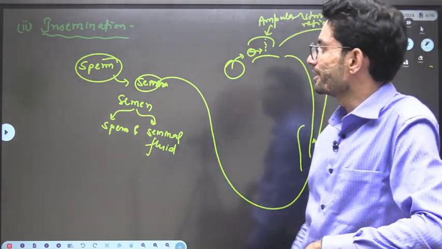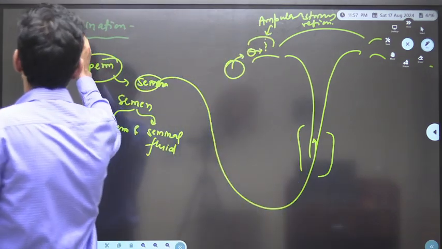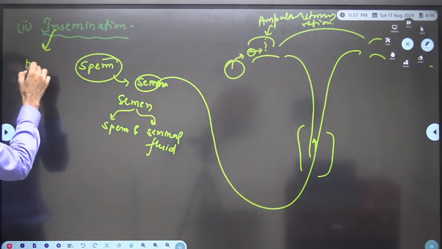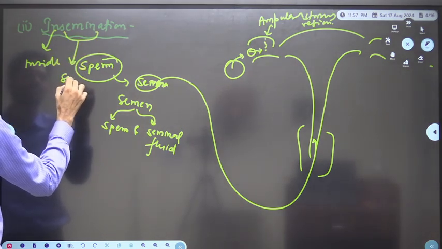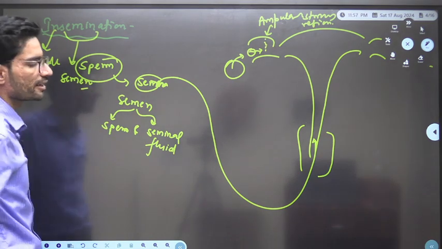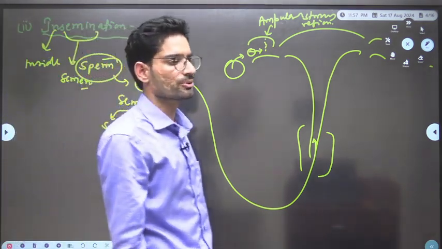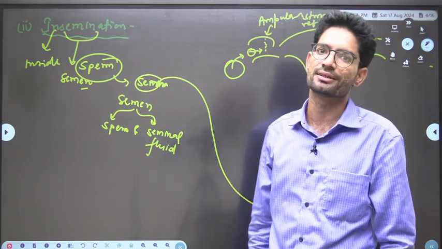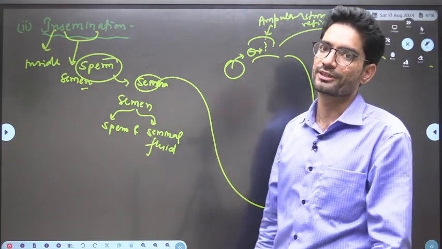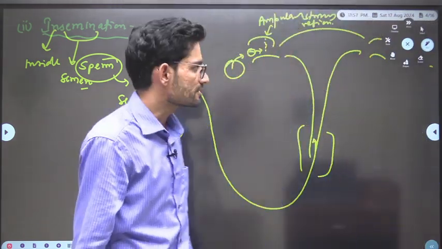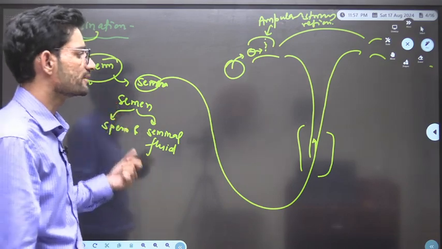So "in" means inside, and insemination means semen gets transferred inside the female genital tract. I repeat, the transfer of the male gamete to the female genital tract is known as insemination.